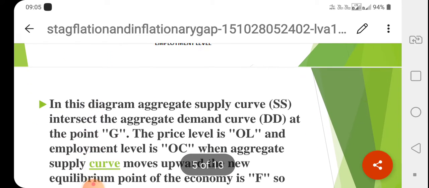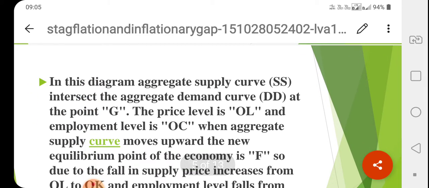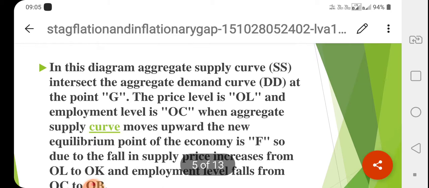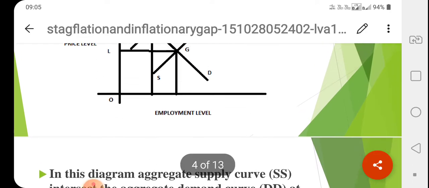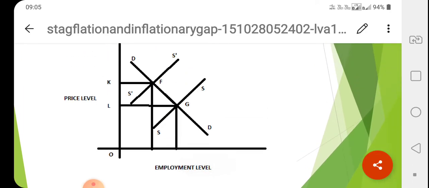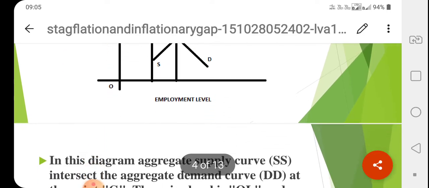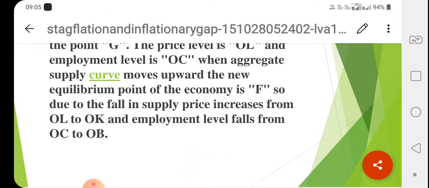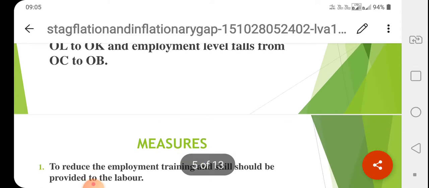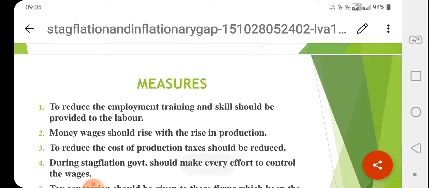In this diagram, the aggregate supply curve intersects the aggregate demand curve at point G. The price level is OL and the employment level is OC. When the aggregate supply curve moves upward, the new equilibrium point of the economy is F. So here S1 is the new supply curve, and at point F, the new equilibrium point is F, and price increases from OL to OK and employment level falls from OC to OB.